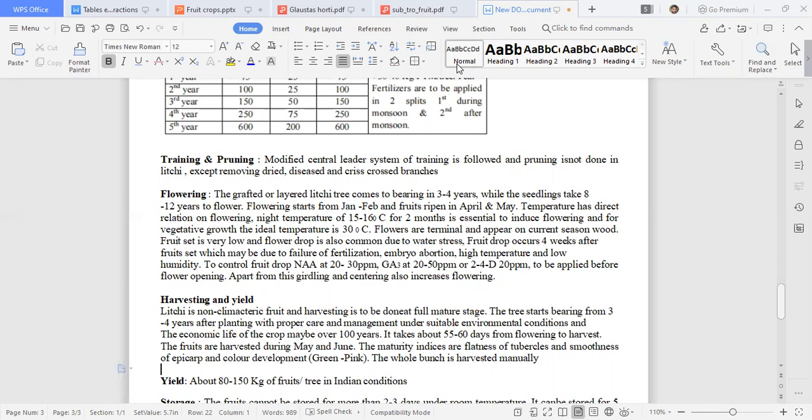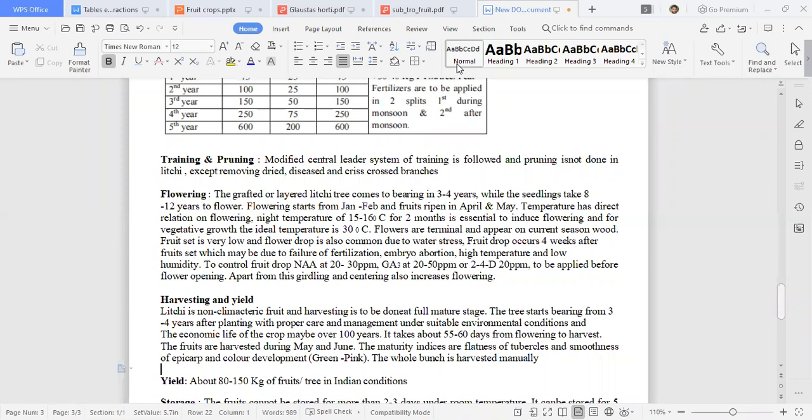Flowering will start from January, February, especially at the ending of the winter season. Fruits ripen in April and May. So that is February, March and April. Almost 2.5 months are required for the development of fruit.